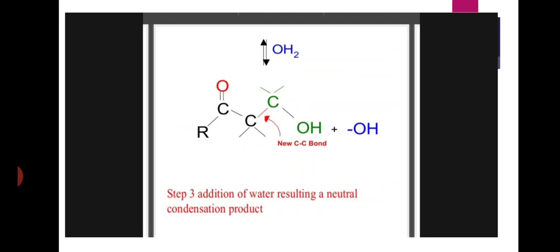Step 3 is the reaction with a water molecule. Here, in the presence of water, the negatively charged oxygen accepts one hydrogen and forms a neutral compound, that is the condensation product or aldol product.